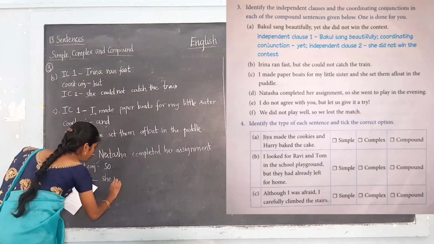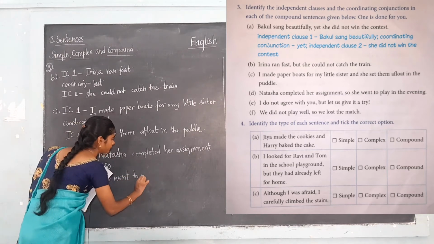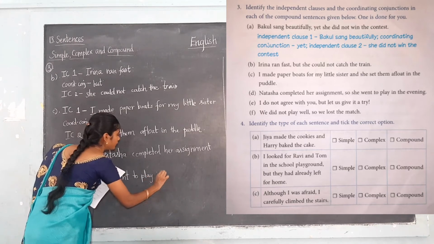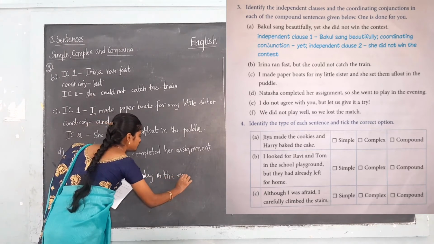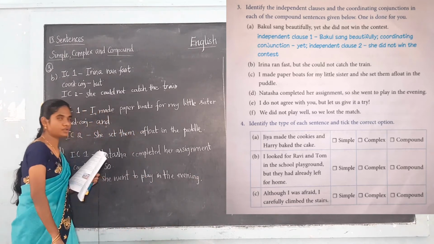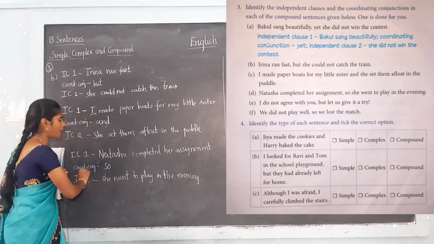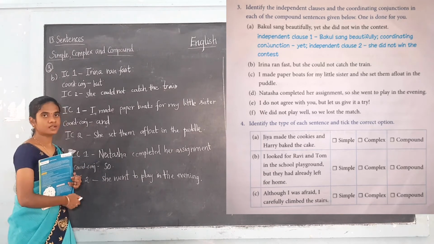She went to play in the evening. Okay, these two independent clauses are joined with the coordinating conjunction, that is so.